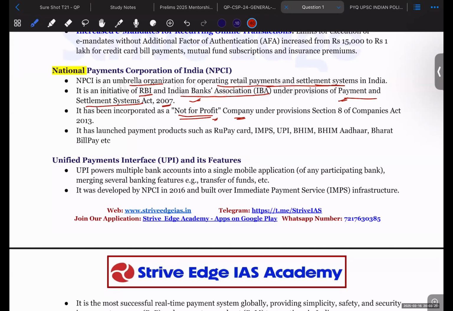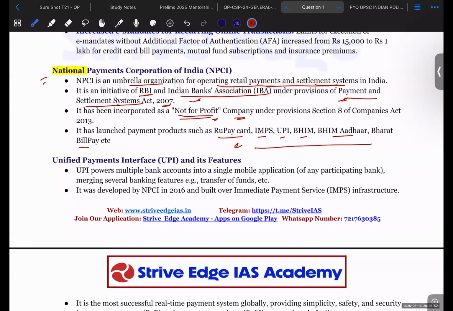Right now, it has launched payment products such as RuPay credit card, IMPS, UPI, Bhim Aadhaar, Bharat Bill Pay. So these are the different payment interfaces that NPCI has launched. You should remember that all these digital payment systems are being developed by the National Payments Corporation of India, NPCI.